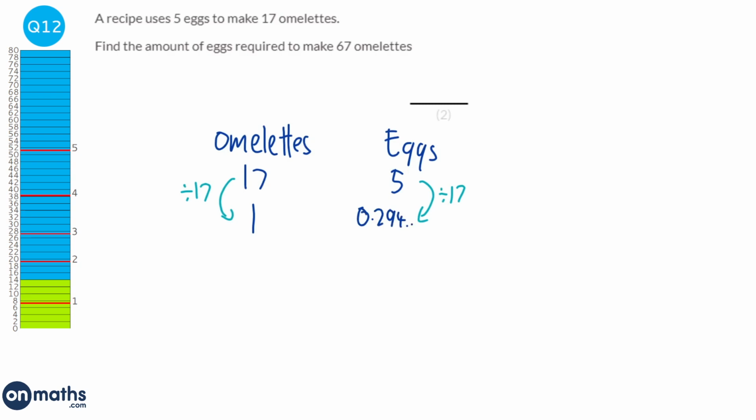Next we want to see how many for 67 omelettes. To get to 67 from 1, we times by 67, so do that to the amount of eggs, and we get 19.705 and so on. Now you can't get 0.705 of an egg, we always round with eggs, and we always round upwards, because if you need 19.7, 19 won't be enough, so we need to pick 20 eggs.